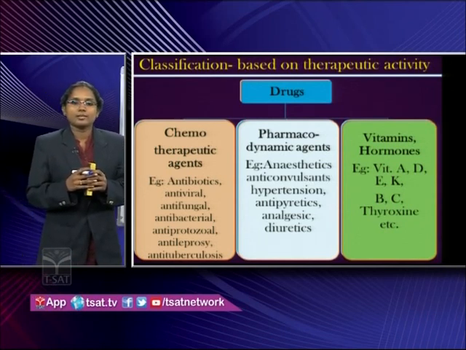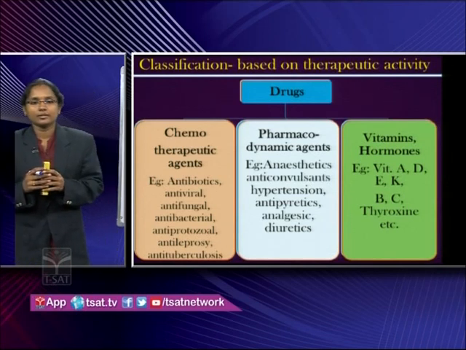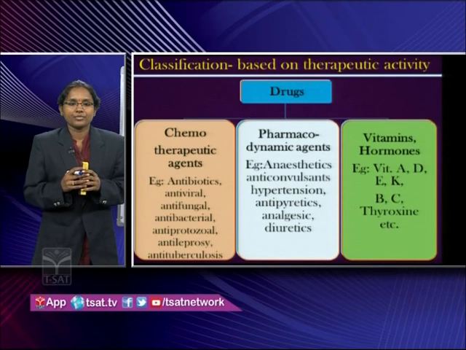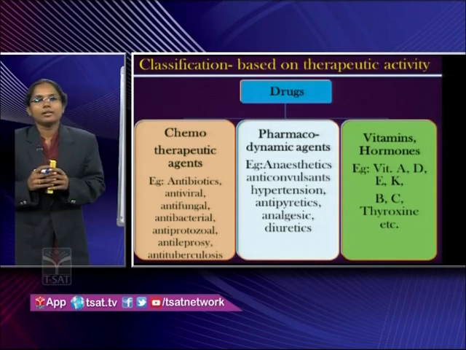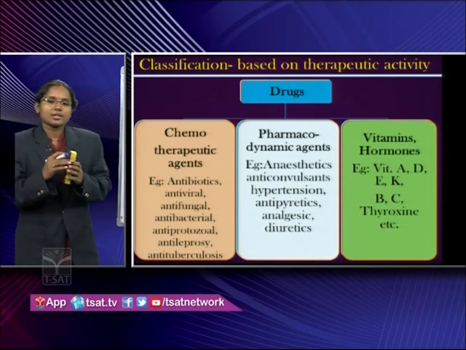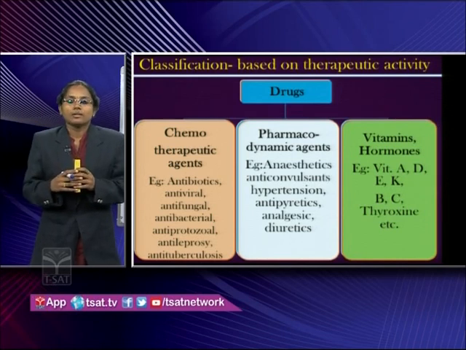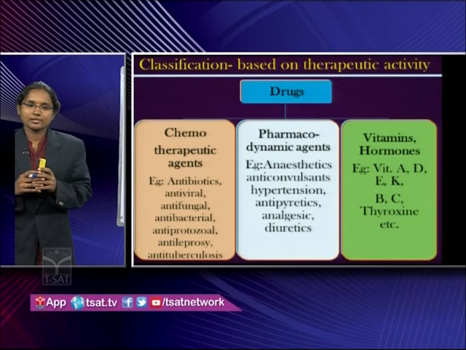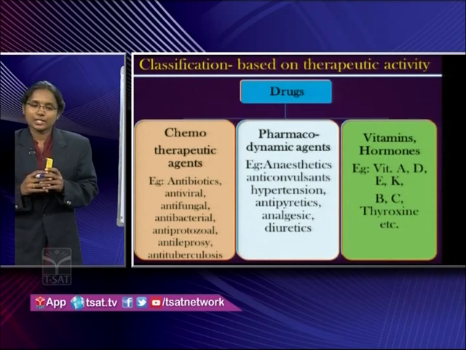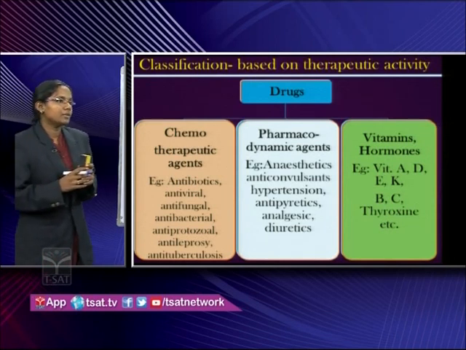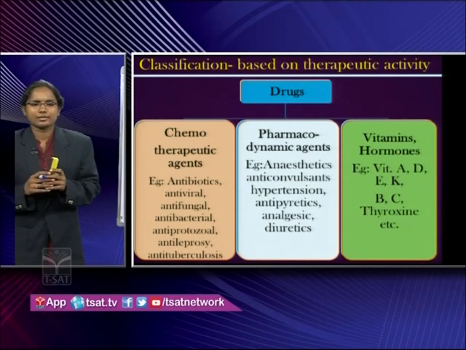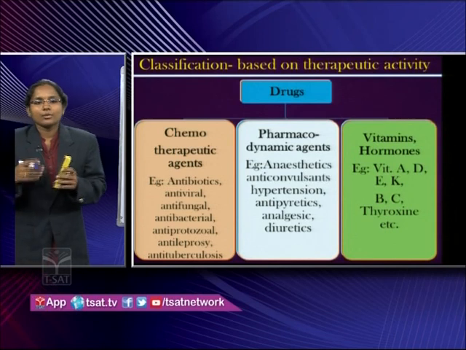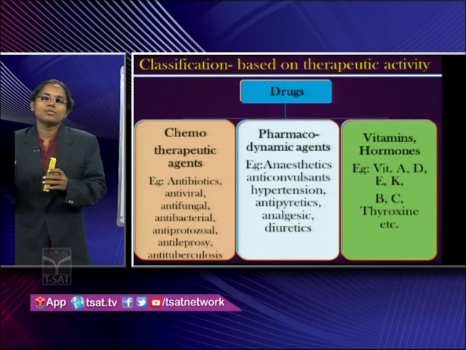Can you give me any examples for antibiotics? Yes, penicillin, ampicillin, amoxicillin, right? And antivirals, these drugs work against viruses. Examples: acyclovir, valganciclovir, oseltamivir, right? Even corona is also a virus, right? And even till today we don't have a particular treatment for corona.